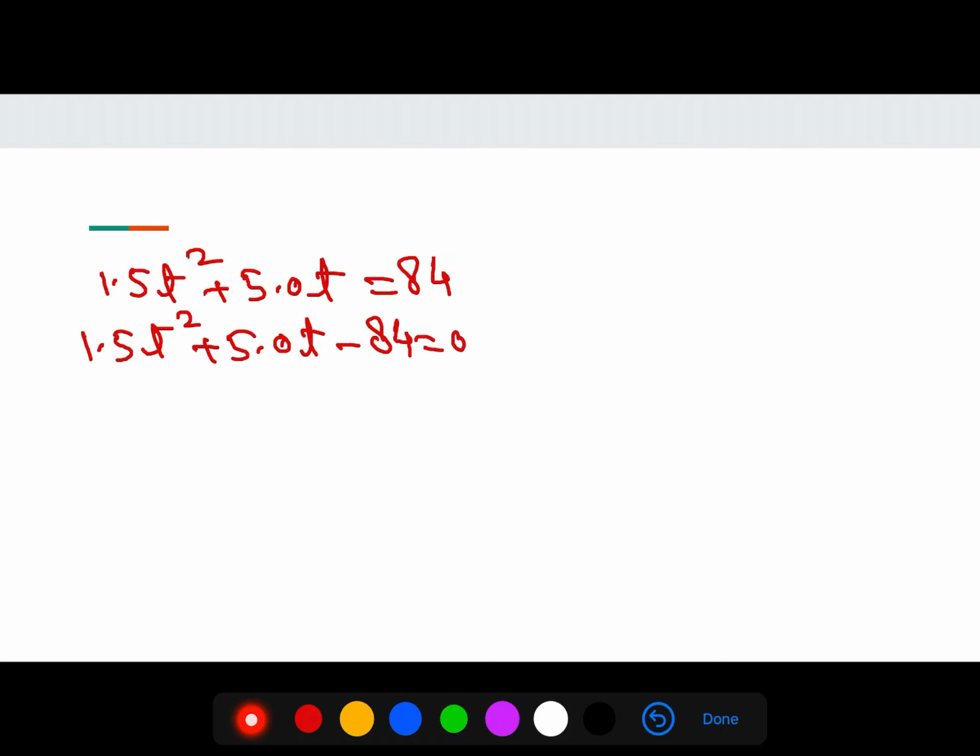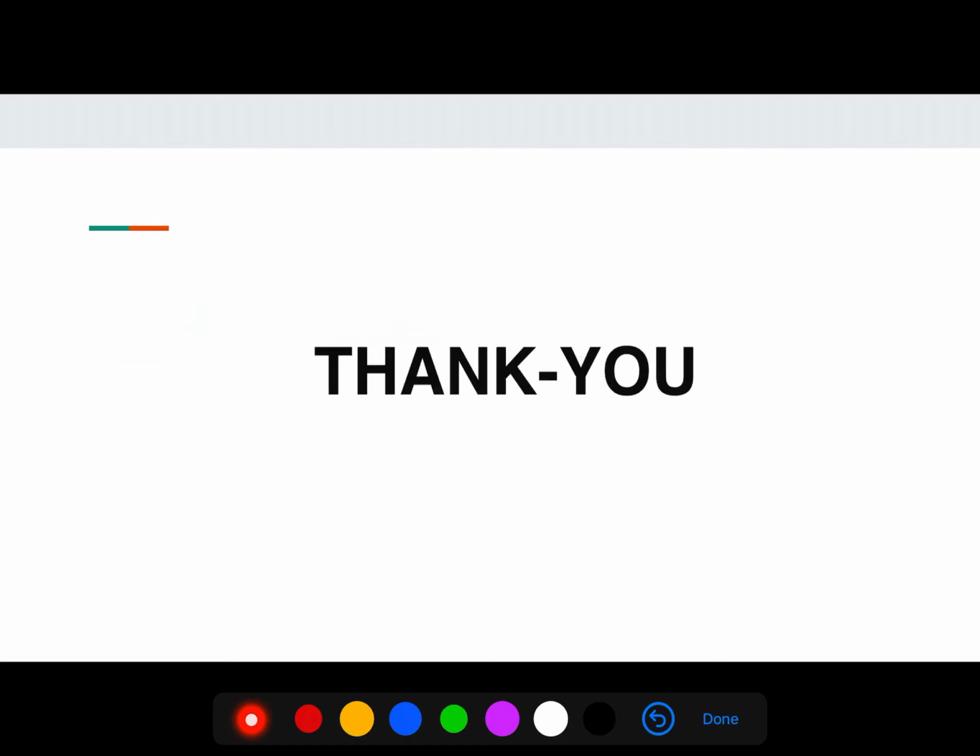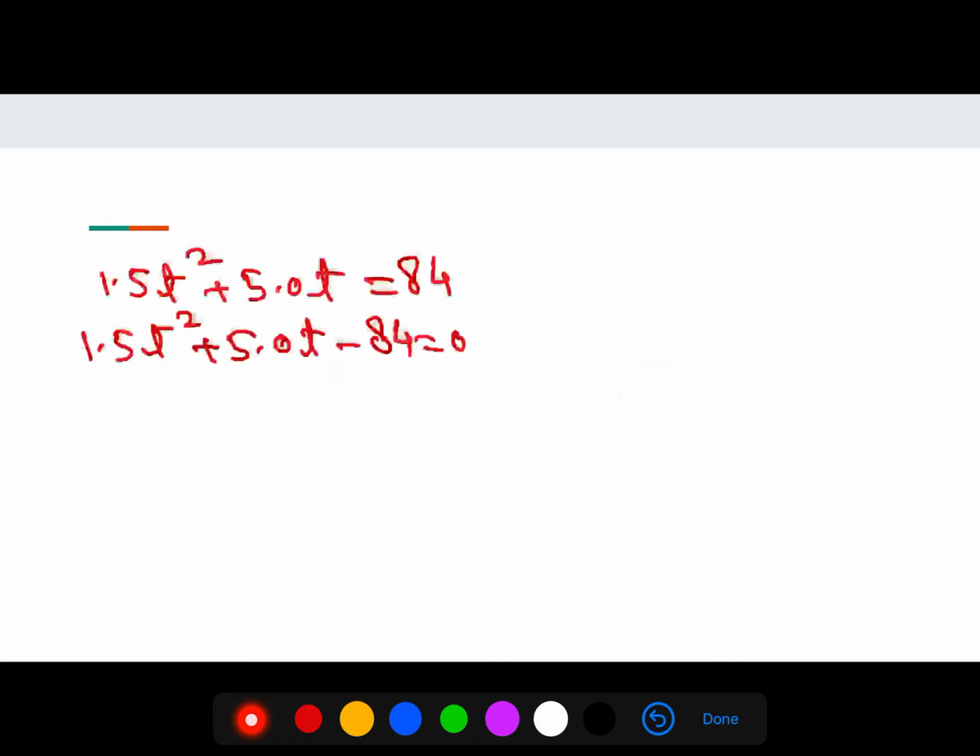When you solve it and factorize it, you will get (t minus 6) and (1.5 t plus 14).